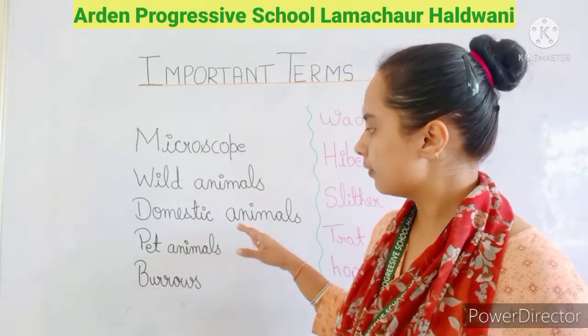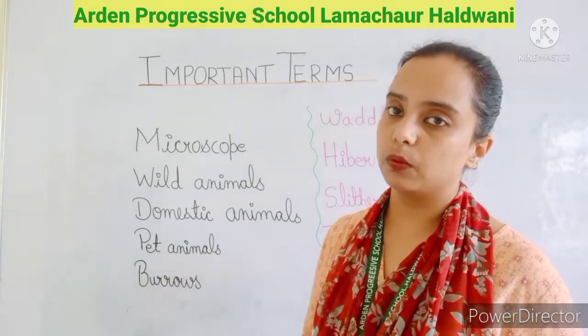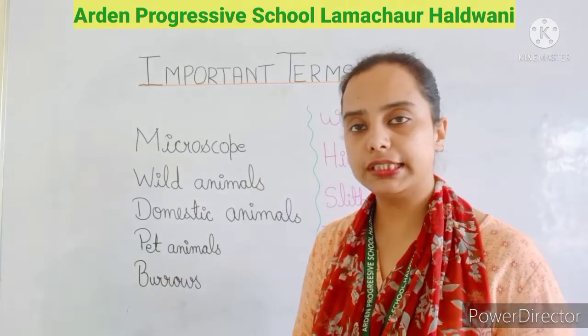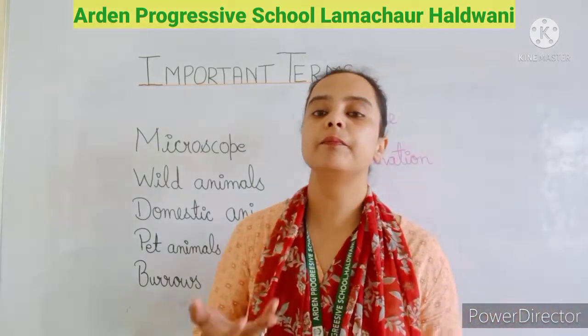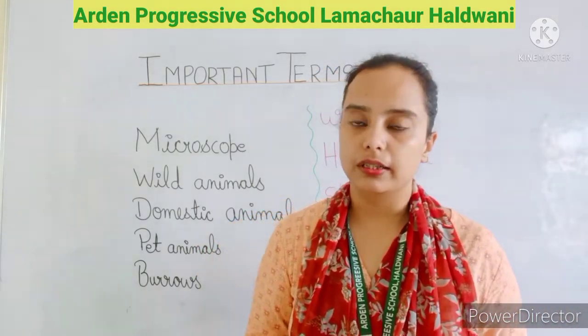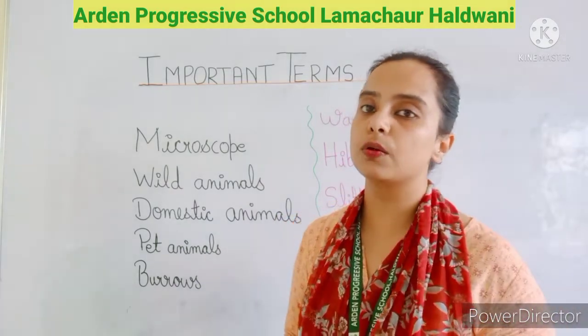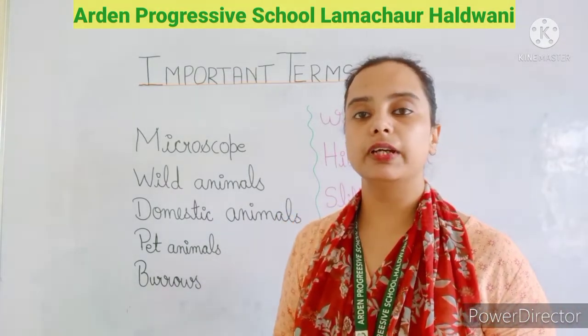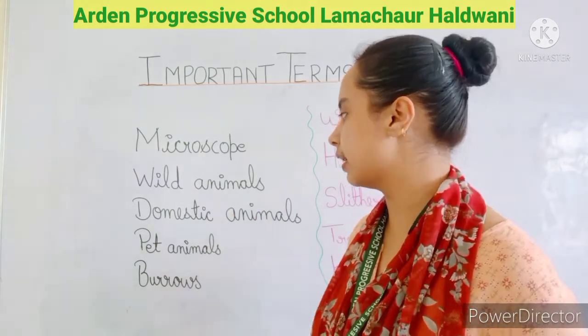Another example of domestic animals is the goat, buffalo, horse, sheep. In return from the sheep, what are we getting? We are getting the wool, and that wool is used to make woolen clothes. So we are taking the benefit from them also. So that is domestic animals.